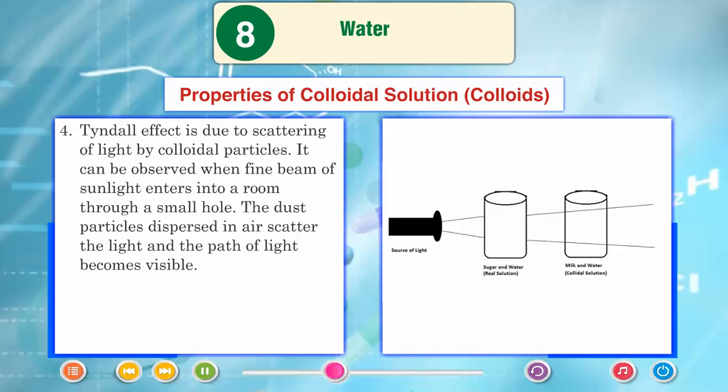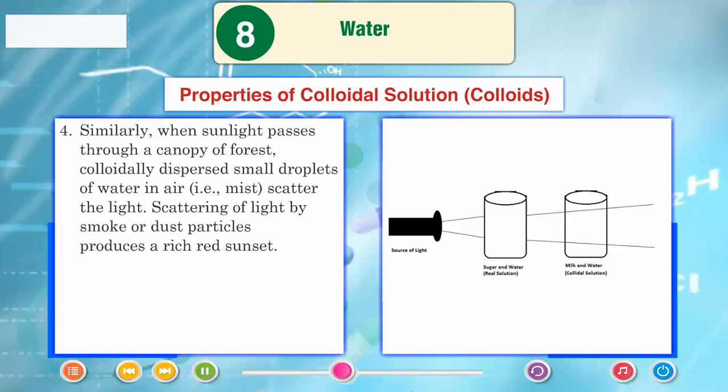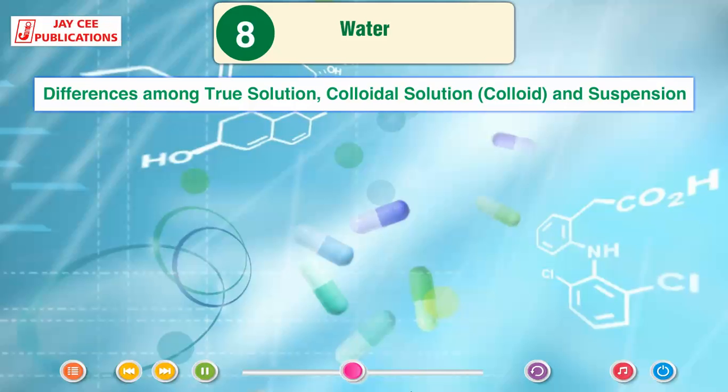It can be observed when a fine beam of sunlight enters into a room through a small hole. The dust particles dispersed in air scatter the light and the path of light becomes visible. Similarly, when sunlight passes through a canopy of forest, colloidally dispersed small droplets of water in air, that is mist, scatter the light. Scattering of light by smoke or dust particles produces a rich red sunset. Differences among true solution, colloidal solution, colloid and suspension.